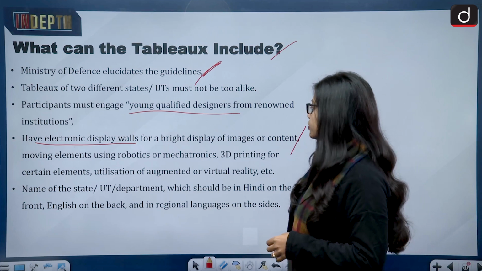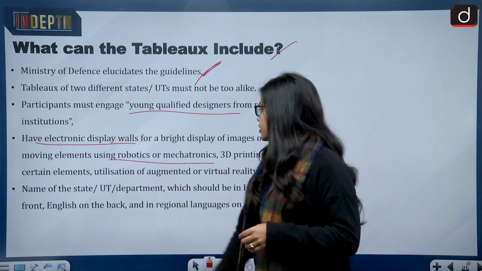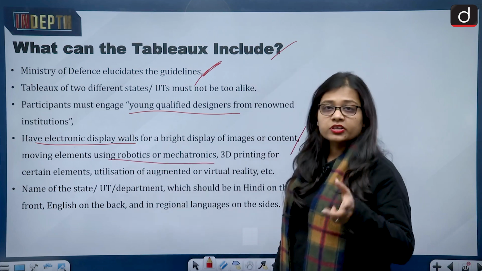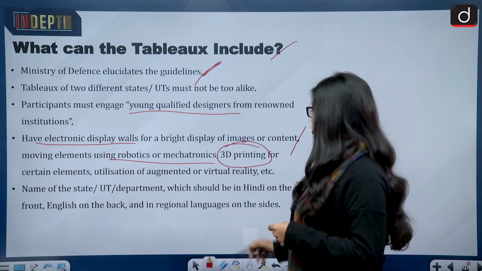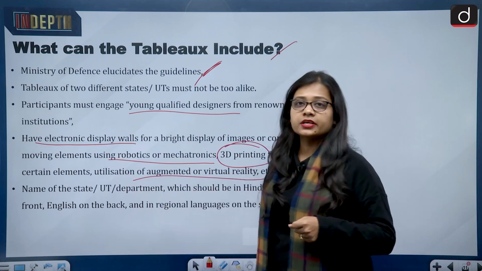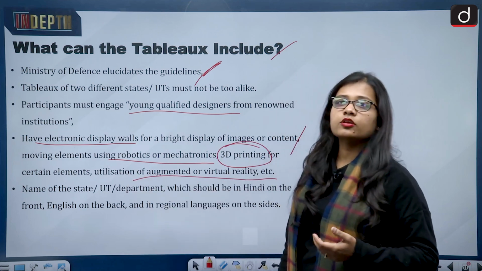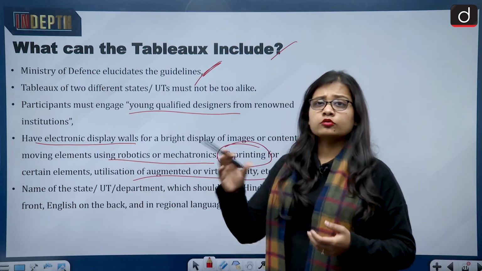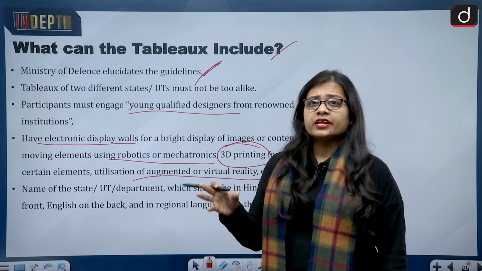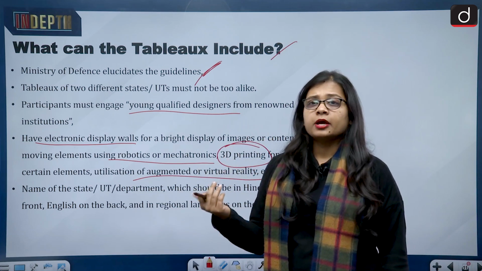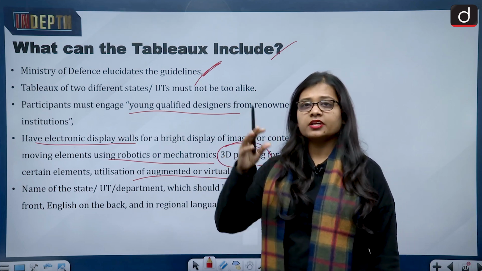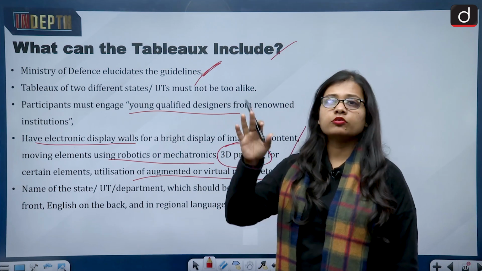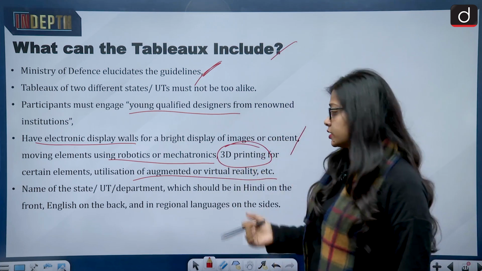Then moving elements using robotics or mechatronics. So robotics can be used, 3D printing can be used, augmented or virtual reality, these kinds of technologies can also be used. The people who are standing or who are part of the Republic Day tableau should wear dresses which represent their states, and the design of the tableau should also represent the essence of that state,